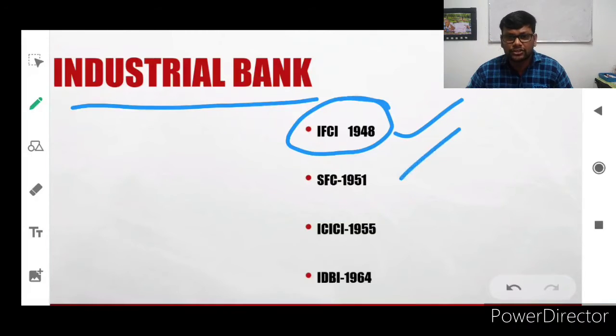And SFC, State Financial Corporations, for each and every state, were started in the year 1951 to finance all the industries in the state.